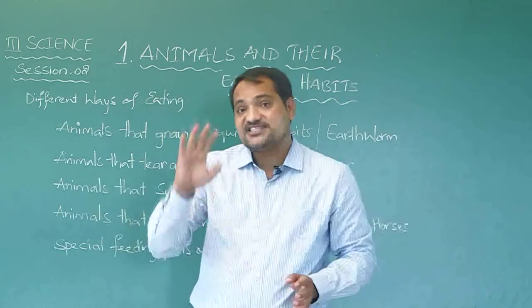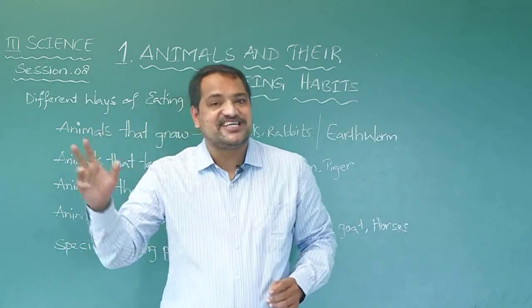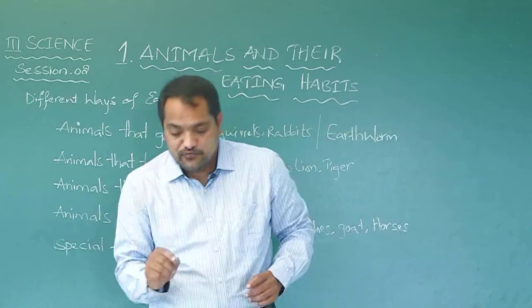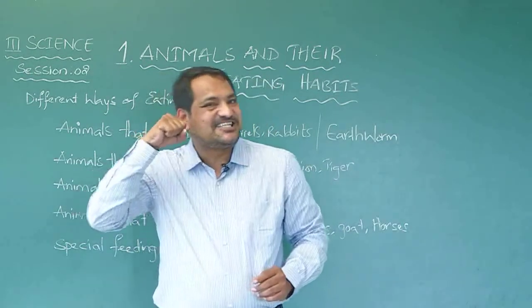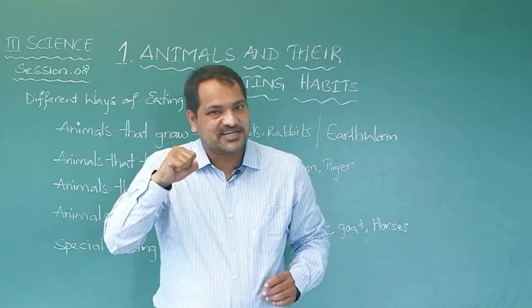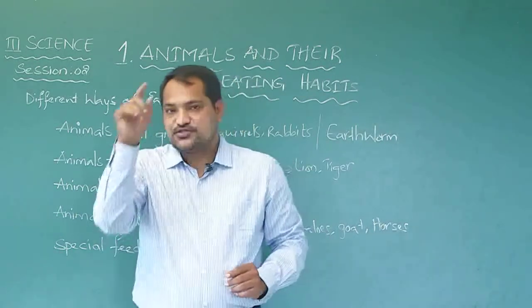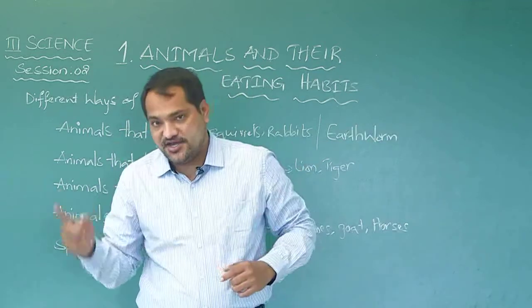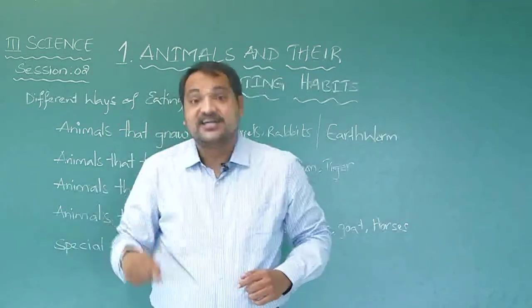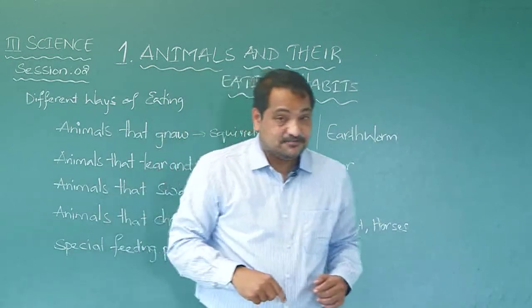Now here we have in the picture 6 animals: tiger, deer, bear, crow, fox and camel, right? So herbivorous H, carnivorous C, omnivorous O. We have to mark the animals. Now what is a tiger? Tiger is tearing and chewing, that is flesh eating animal. So carnivorous. What is the other word for flesh? Carnivorous. Tiger is C.